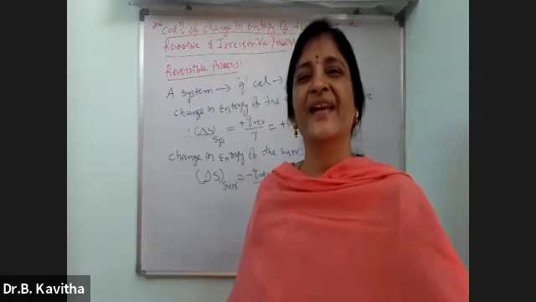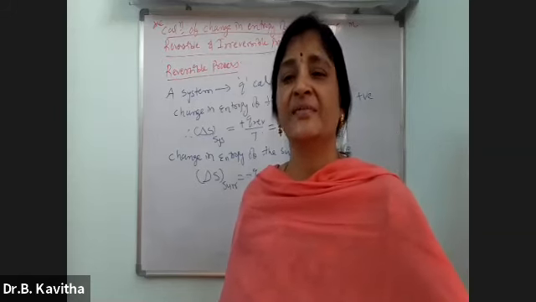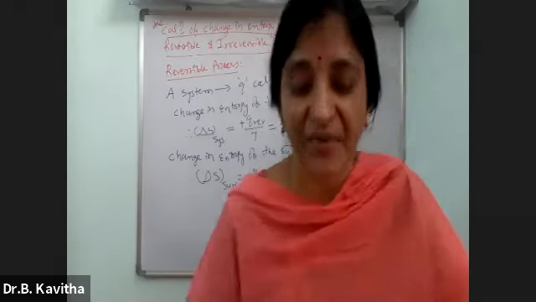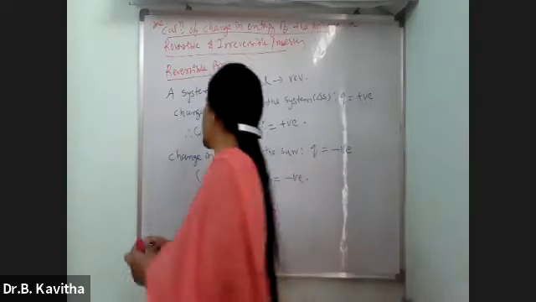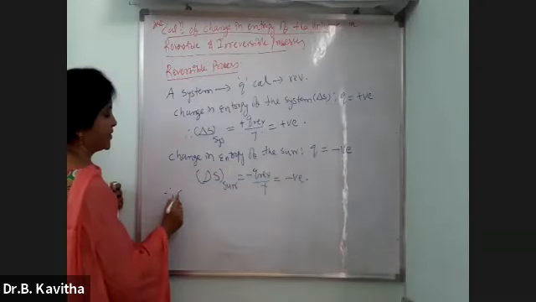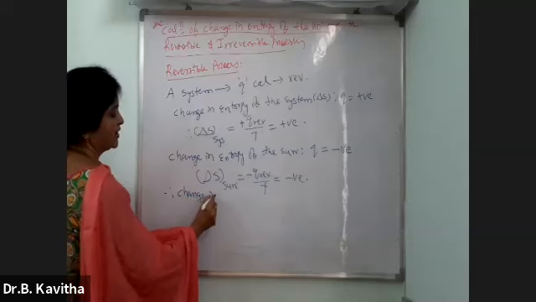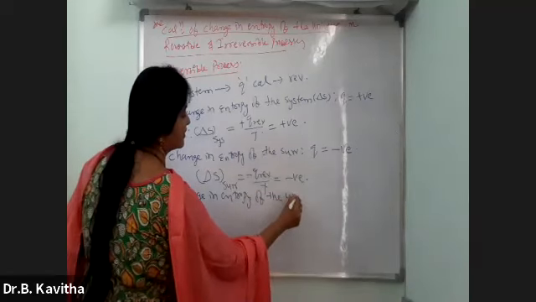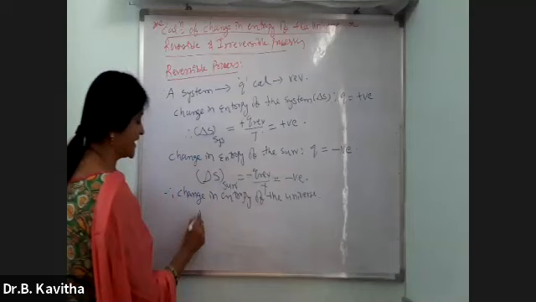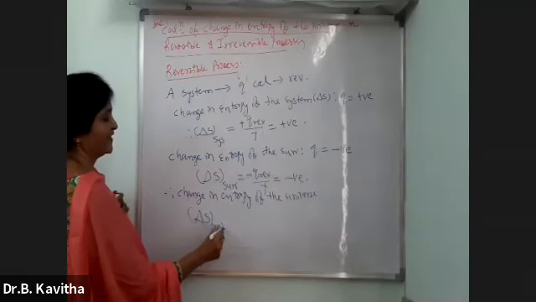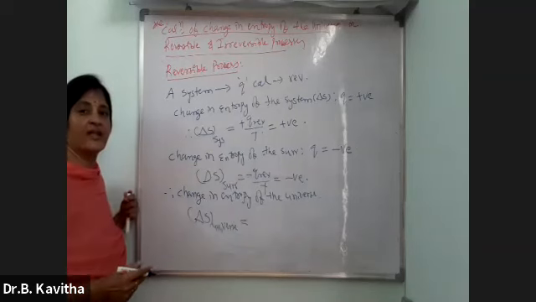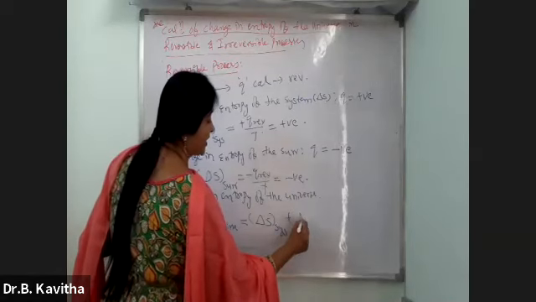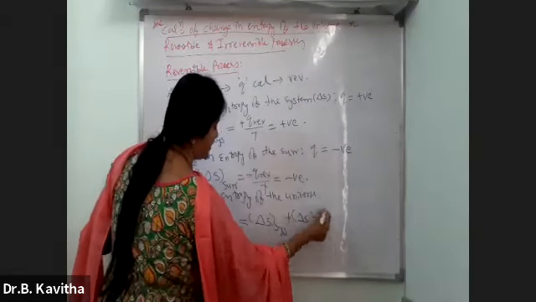And the interesting thing is, if you know the change in entropy of the system and of the surroundings, combine them, and you get the change in entropy of the universe. That is the beauty of entropy. Now I'm writing C here. Therefore, the change in entropy of the universe, that is delta S of universe. According to thermodynamics, the universe consists of only two components: delta S of system combined with delta S of surroundings, thereby you can calculate.